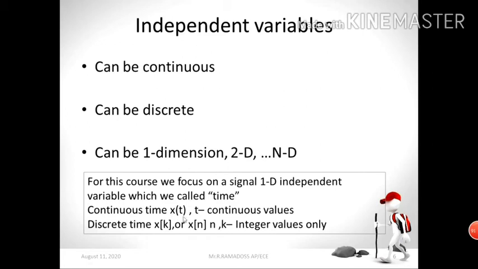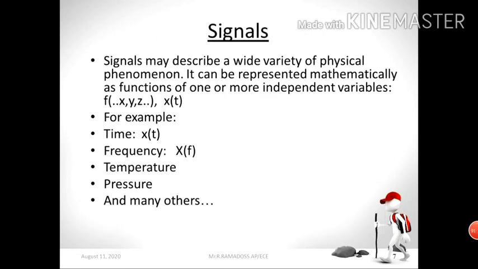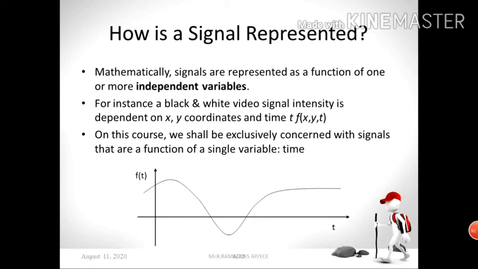Look at the difference. Here I start writing x, open parenthesis, and inside you put the independent variable. But here I use the square bracket. So this is very important. Okay, kindly note it down. For continuous time you put x of open parenthesis, and inside you put the variable t. But for discrete time you put small x, open the square bracket, and inside you can put either n or k. Better you choose these two alone, x of t or x of n. X of t represents continuous time, x of n represents discrete time.